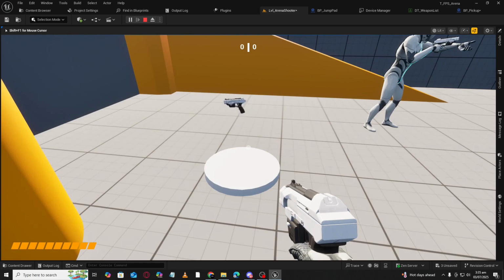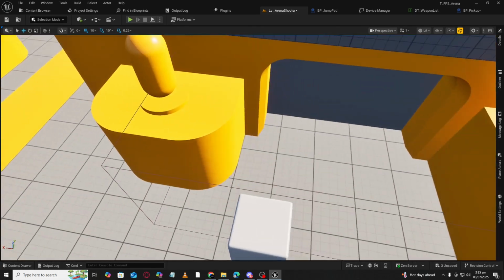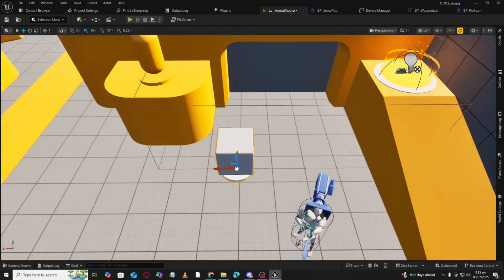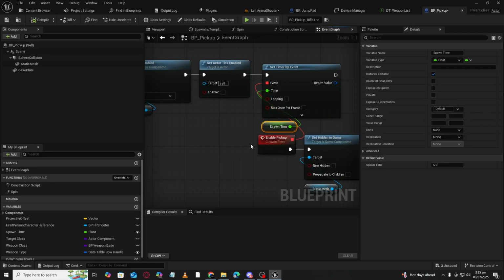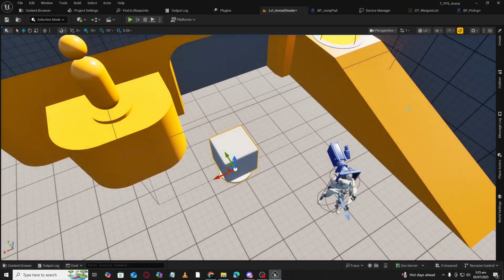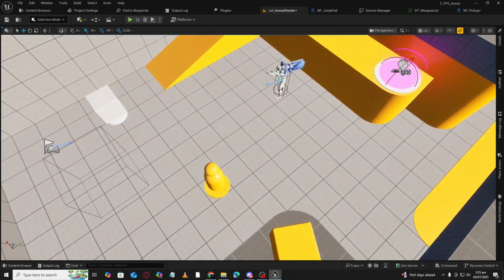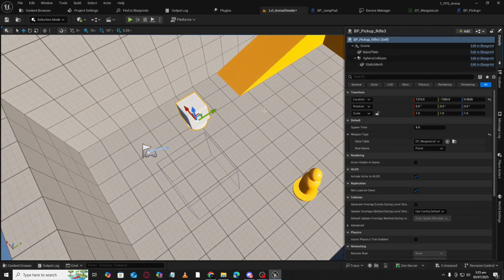And another cool thing is, if you want to change the spawn time for a specific weapon spawner, not all of them, but a specific one. How can we do this? You simply go there and expose that variable. So now, as we exposed it, if we go there, we have our spawn time. So it can be different for all the weapon spawners.